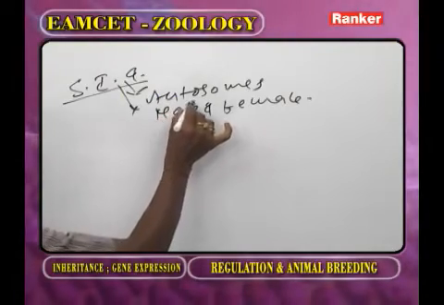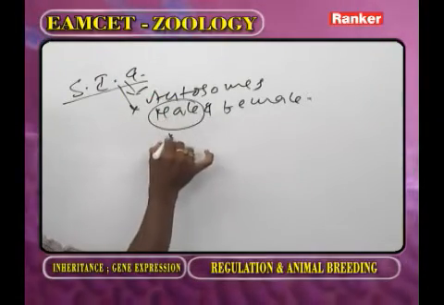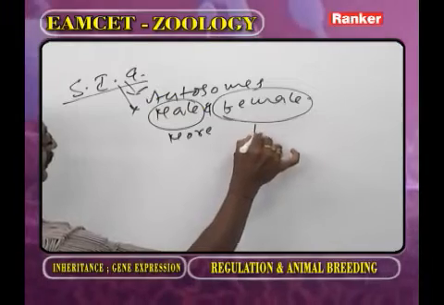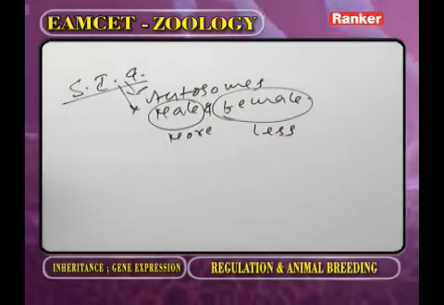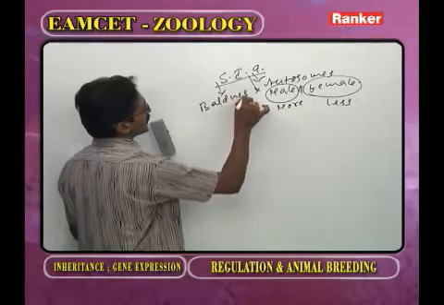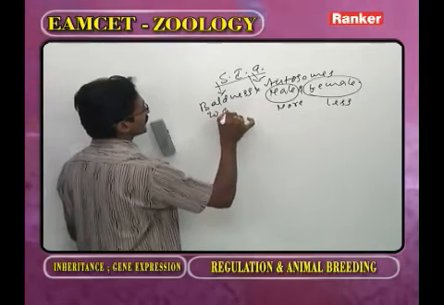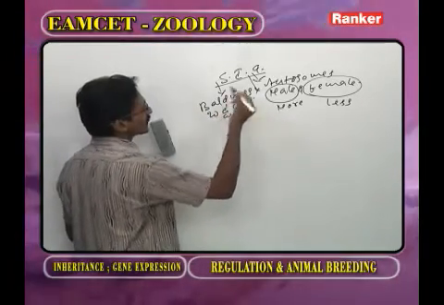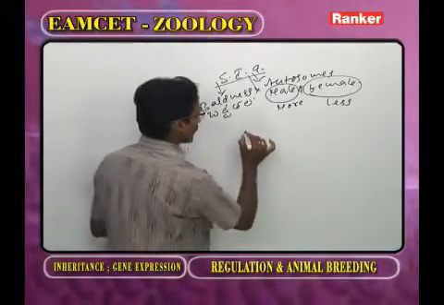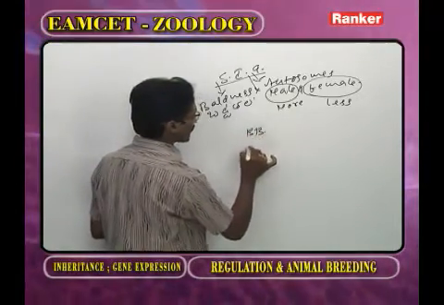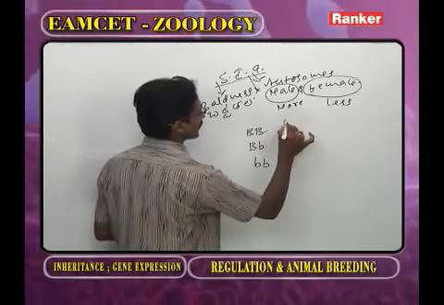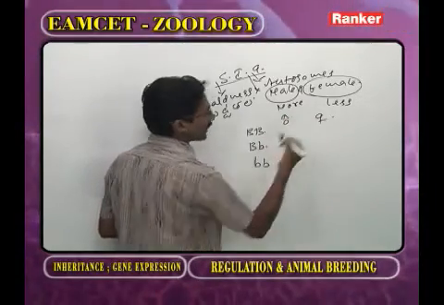Sex-influenced genes are more expressed in male, less expressed in female. What is the best example? Baldness. That we call it as Battatala. Now as we observe the genotype, capital B capital B, capital B small b, small b small b. This is for male animal and female animal.